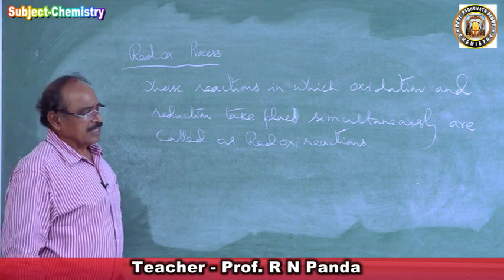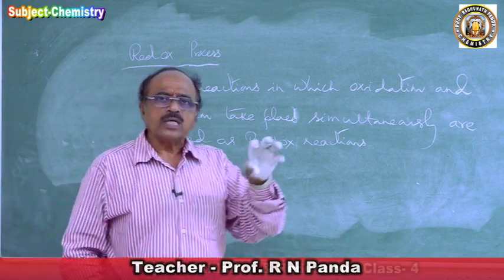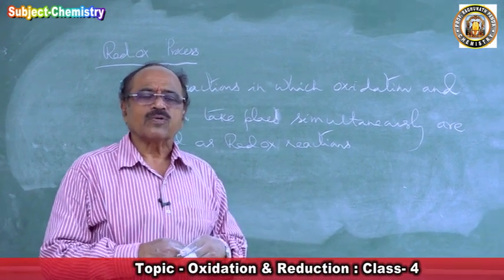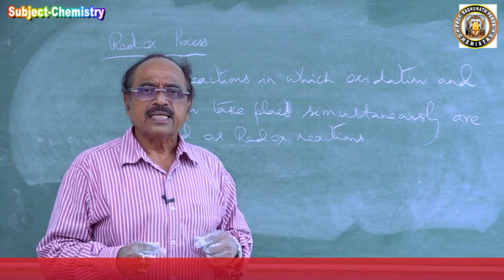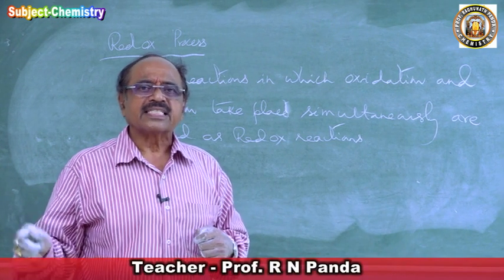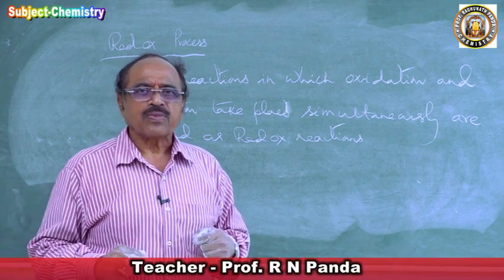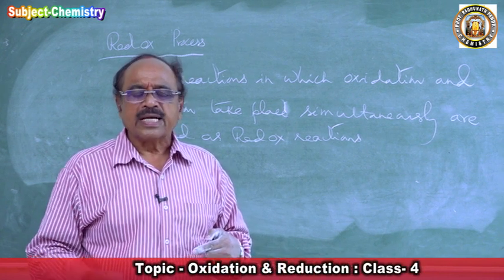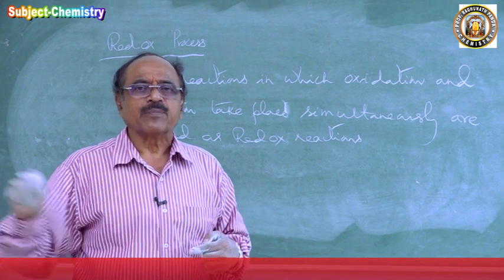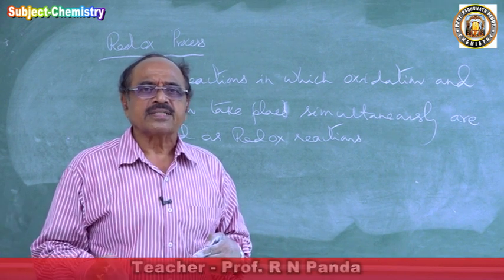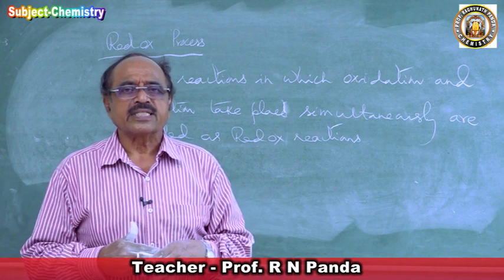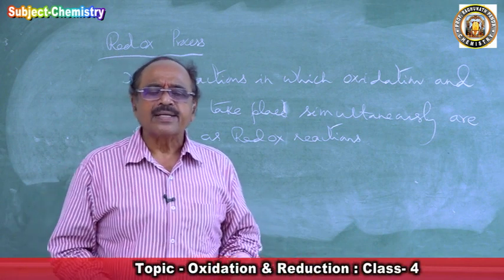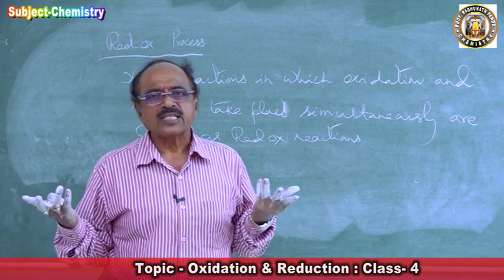Now how will you say every oxidation or every reduction reaction involves the redox process? An oxidizing agent brings out oxidation and gets reduced during the process. So during oxidation, reduction of the oxidizing agent takes place. Hence every oxidation reaction involves a redox reaction. Coming to the reducing agent, it is one which brings out reduction and gets oxidized.